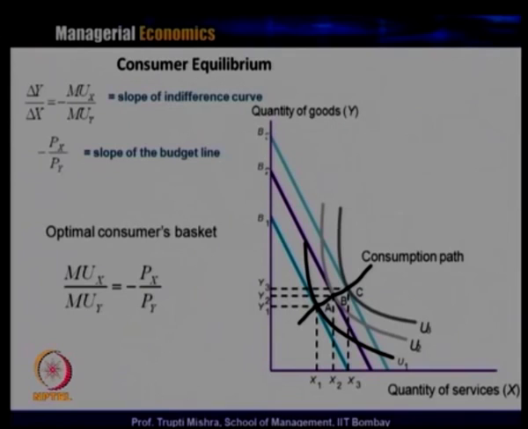And why is this known as the consumption path? Because this is the consumption pattern of the consumer when income increases, and at each equilibrium point the consumer maximizes satisfaction. After joining points A, B and C, all of which are consumer equilibrium points, we get the consumption path.